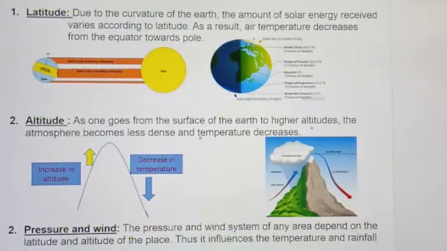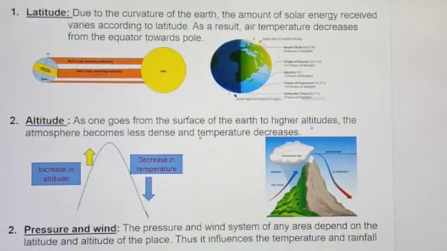Now children, see here, first is latitude. Due to curvature of the earth, the amount of solar energy received varies according to latitude. As a result, air temperature decreases from equator towards pole. You can see here, children, as we move towards the polar area, what happens? The sunlight received in this area is very less, and hence this area remains frozen.